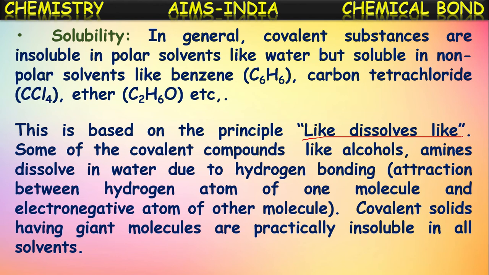For example, hydrogen chloride is a polar covalent compound. It dissolves into a polar solvent like water, and non-polar substances dissolve into non-polar solvents like benzene. So mostly covalent compounds will be non-polar. That's why they dissolve into non-polar solvents like benzene, carbon tetrachloride, etc. That is the principle which is explained here.